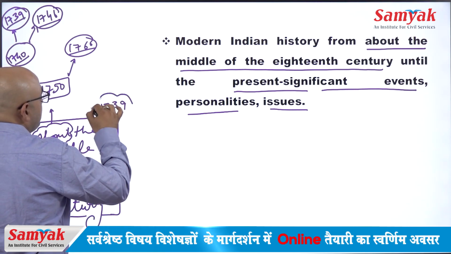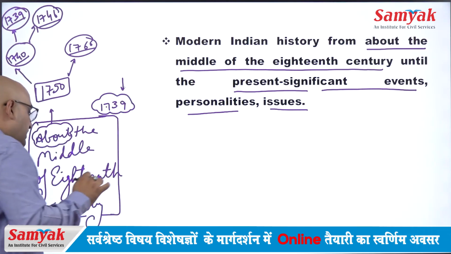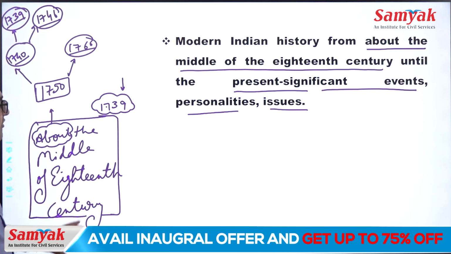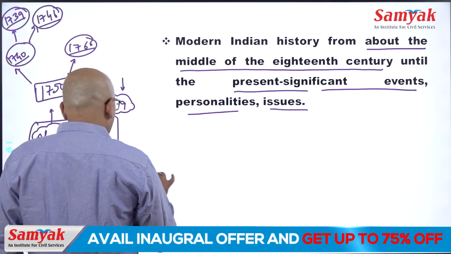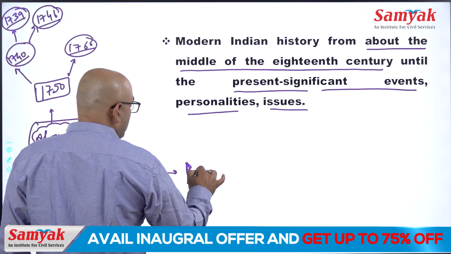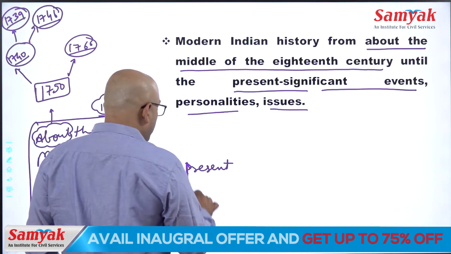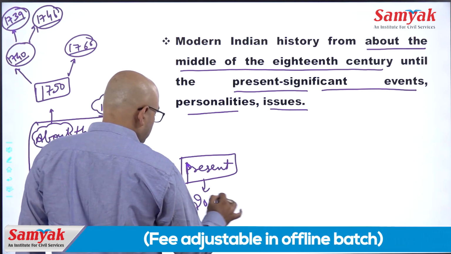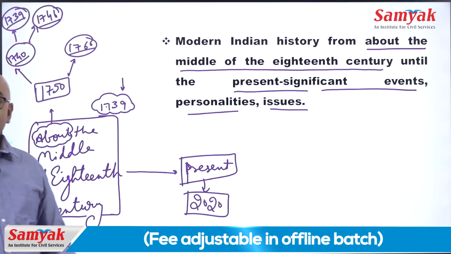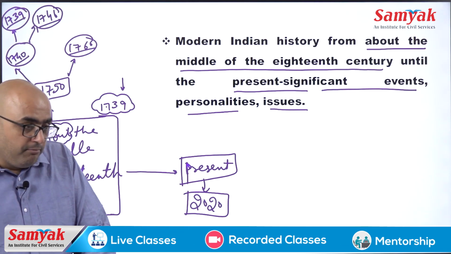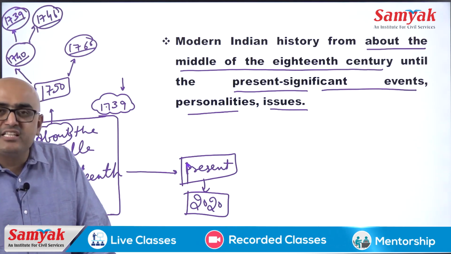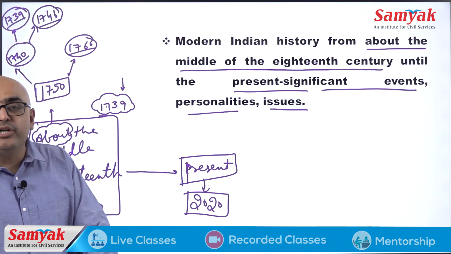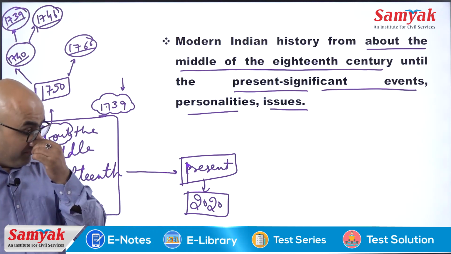But the main thing is, you study history from the middle until the present, significant events, personalities and issues here. Now, till when? The word used is present. Present means maybe 2020, and if you are giving your exam in 2021, then 2021. If you are giving your exam in 2022, then 2022. Present means present, na?